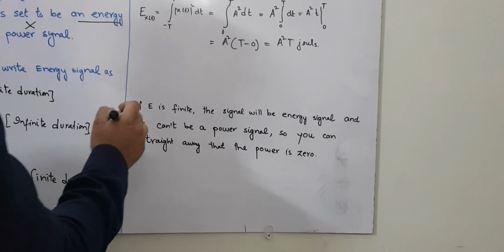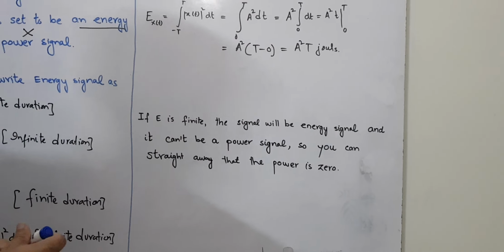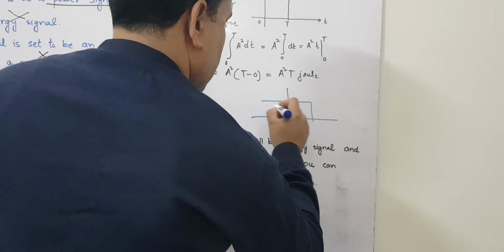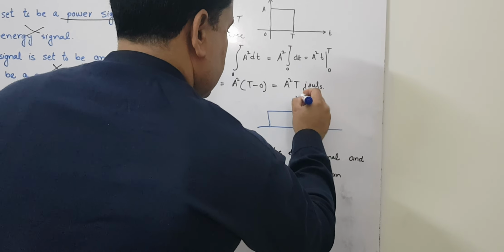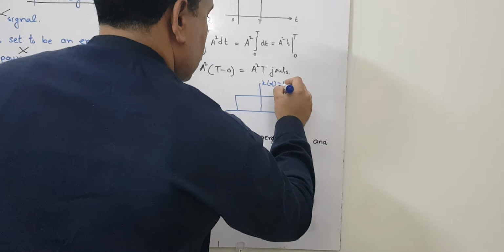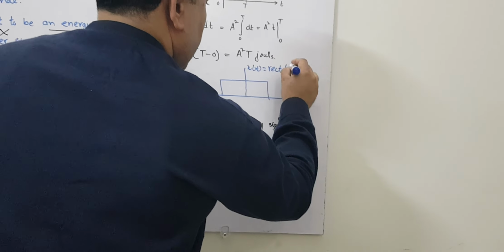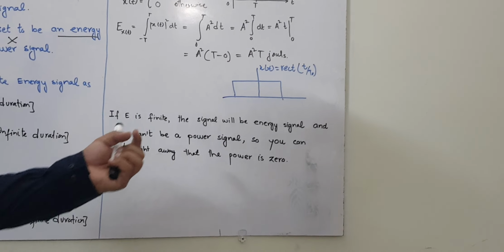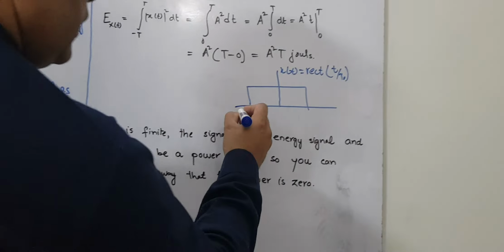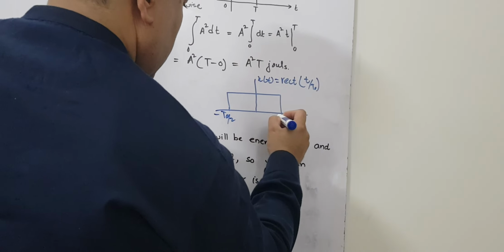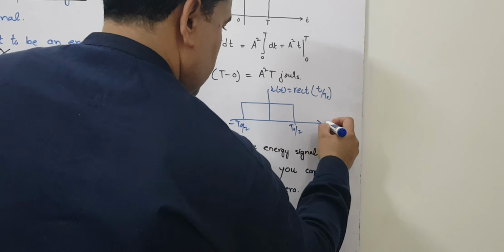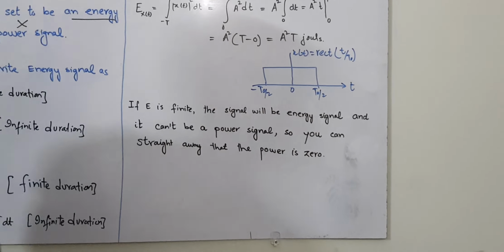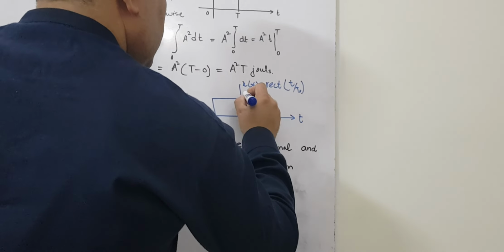Similarly, here is another example. xt is equal to rect of t upon t naught. So that is t naught, so minus t naught by 2 and t naught by 2, and this is t, so that is 0. From minus t naught by 2 to t naught by 2, the amplitude is equal to 1.